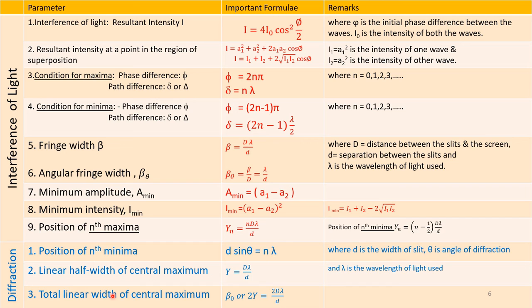Number 3. Total linear width of central maxima, that is given by B naught. Total linear width is given by B naught or 2y is equal to 2 into capital D into lambda divided by small d. Please repeat all these formulas. These are all very important, and if you practice it, you will clearly know the difference between various parameters, and your concepts and your remembrance of formula will be strengthened.